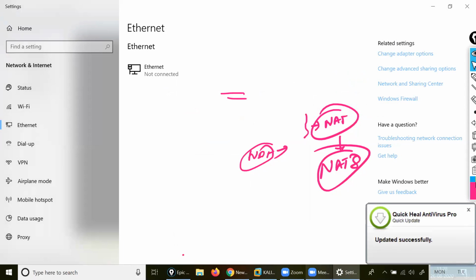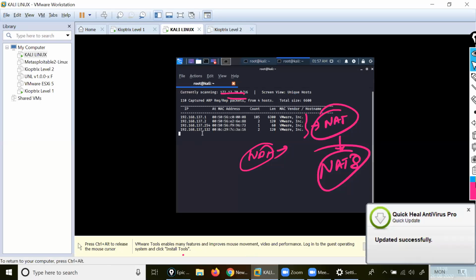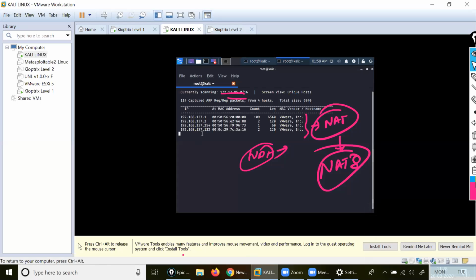Clear, right? So what we will do, you got here .132. Understood? Okay. So what I will do, .132 is there. I want to check my ports. See, write the command. The next command, what I will do here, I want to check the ports. I will use nmap. Nmap enumeration here, I will use, and I want to check the ports for that network.